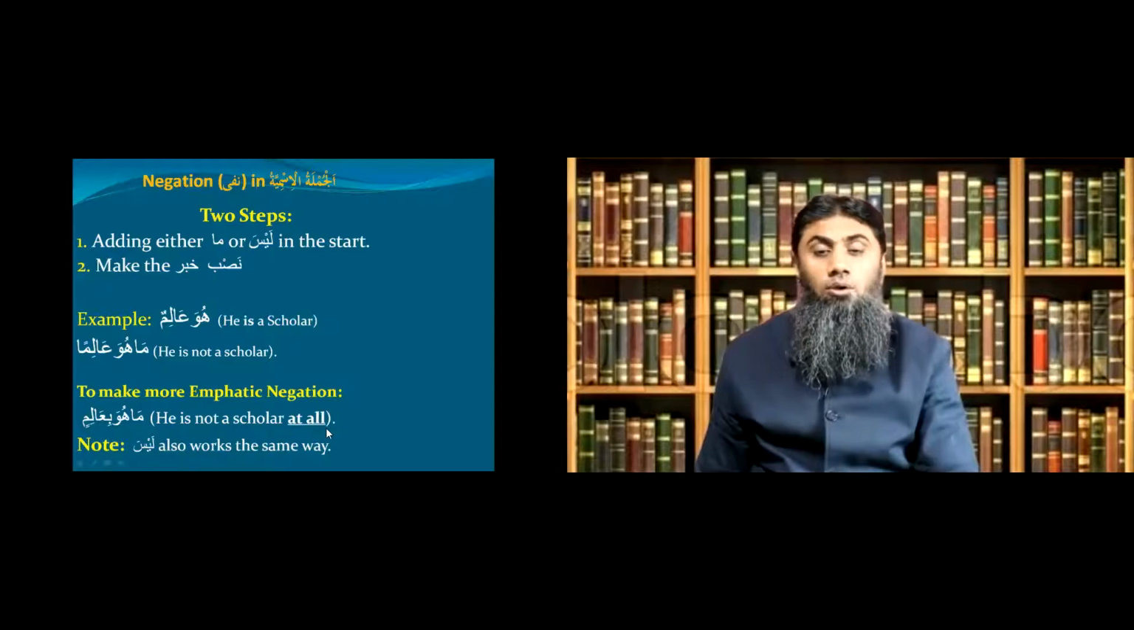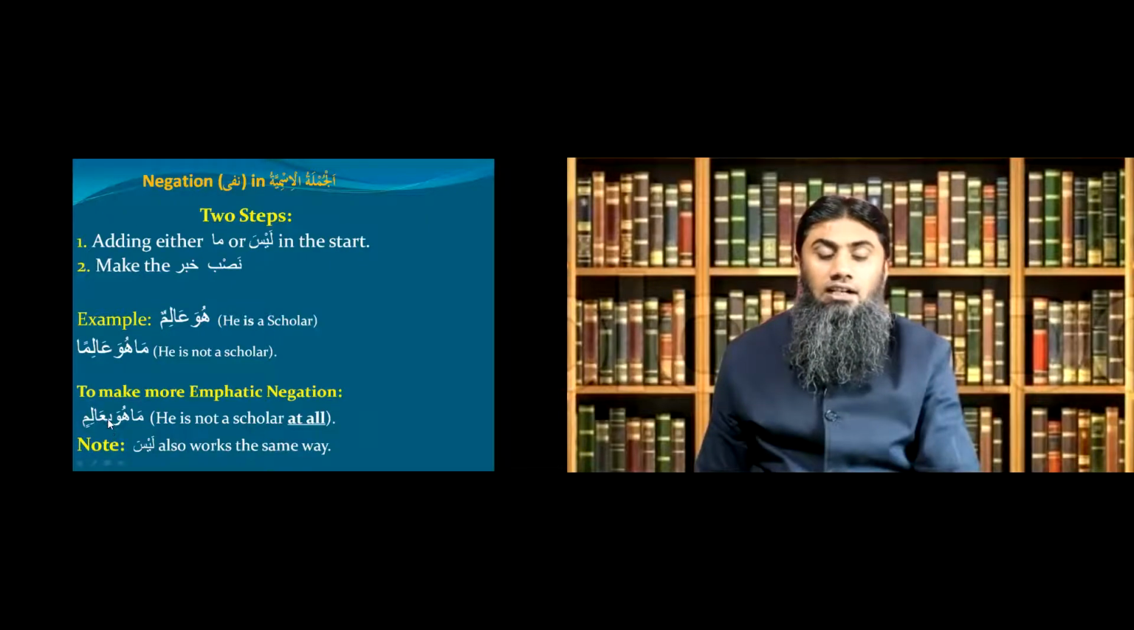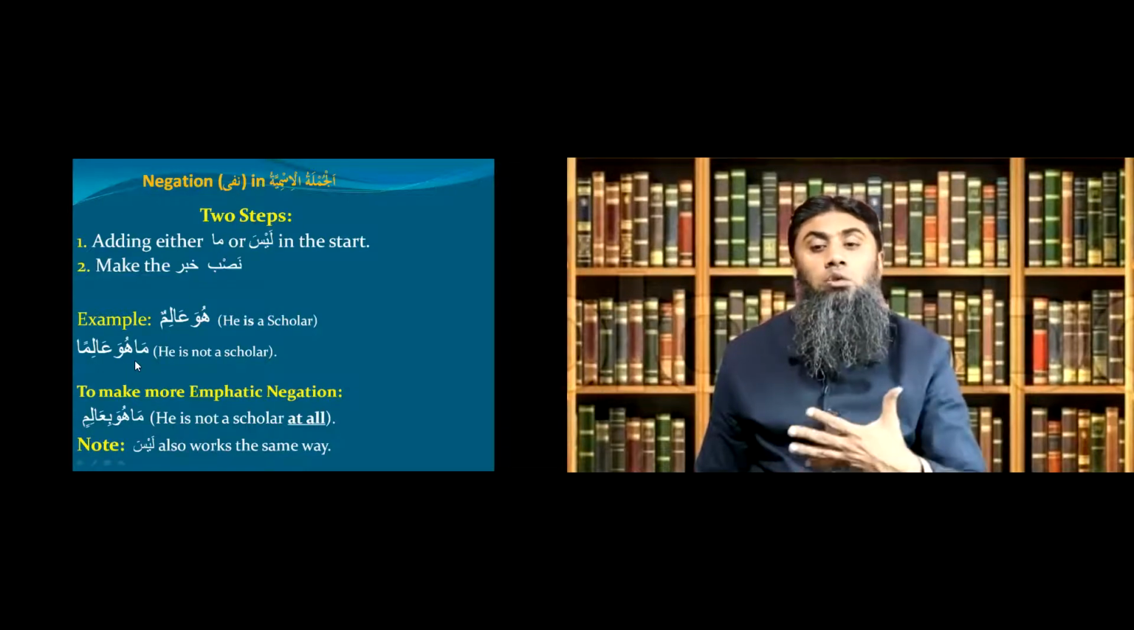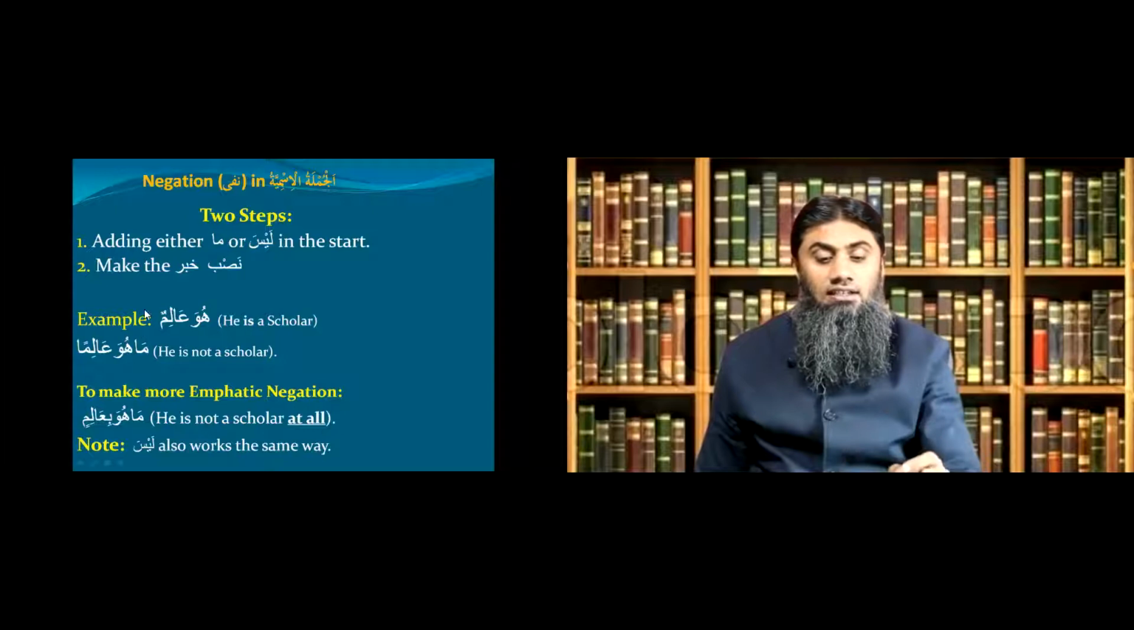As you can see, this 'at all' is emphatic negation. How did you achieve this? You added ba in the start of your khabar, and because of this ba of jar or preposition, khabar has gone into jar status. As in this example, we use ma. In the same way, you can use laysa as well. For example, huwa alimun, laysa huwa aliman. Or instead of ma, you use laysa, laysa huwa bi alimin. So as we can use ma for negation, in the same way, we can use laysa for negation, and the process is the same. Okay. So this was about negation.